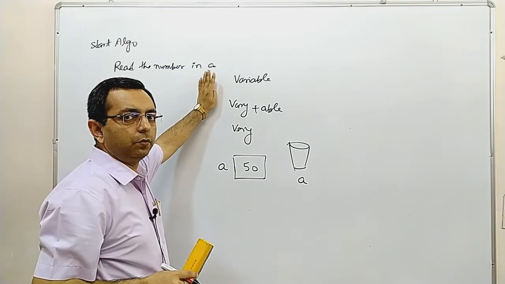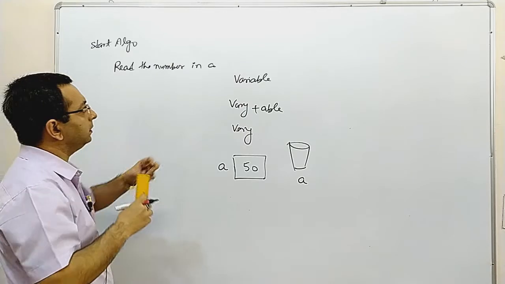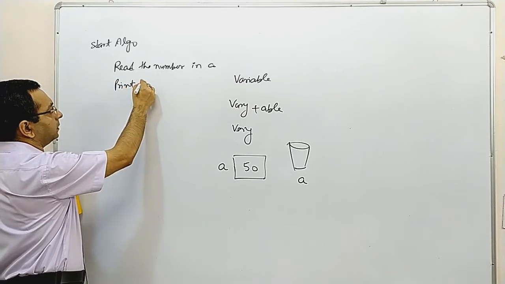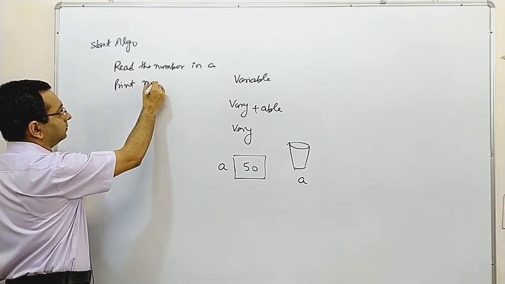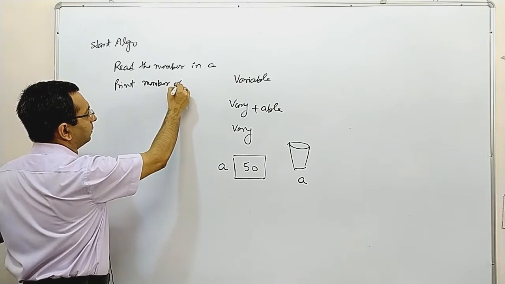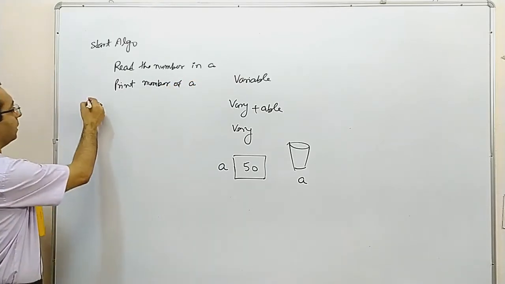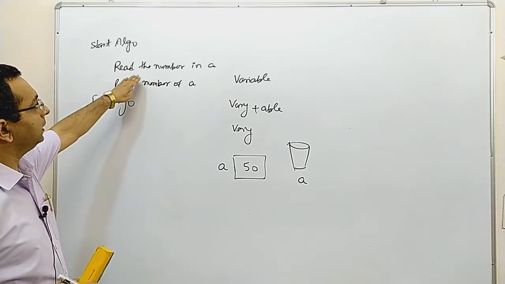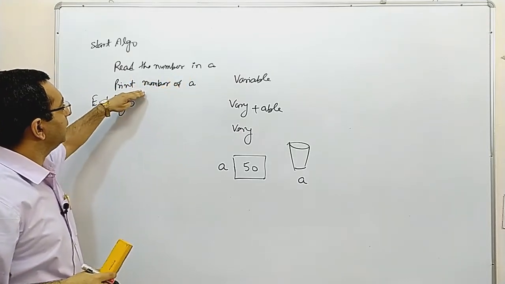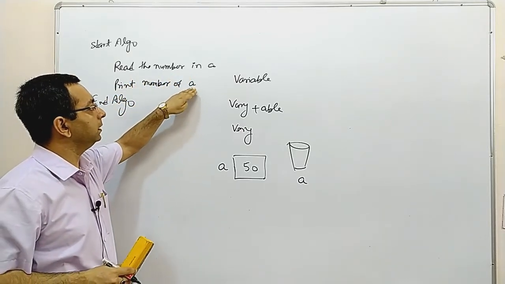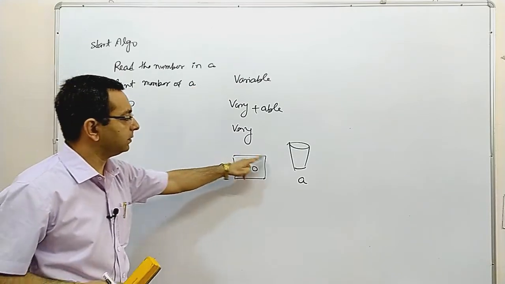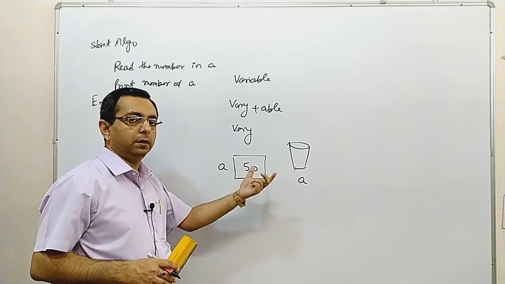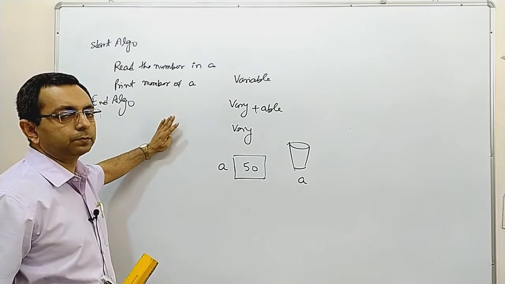Here A is the variable, and after reading the number in A, we have to print it. Print the number of A, and then end algo. So what will happen here? It will read a value in A, and then it will print the value stored in A. Of course, this will not be displayed in the system. Only this number 50, or whatever you have stored, will be printed.